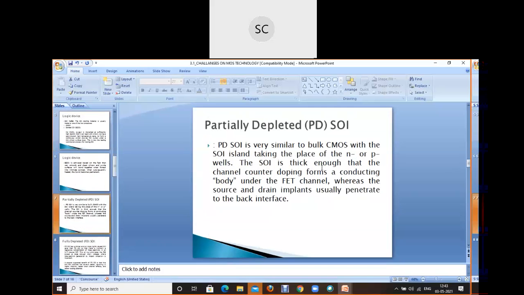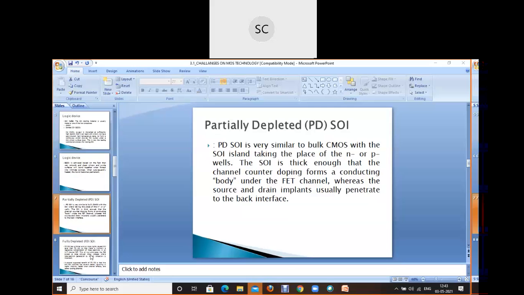The SOI is taken up, that is going to be the channel counter, is going to be doped, forms the conducting body under the FET channel, whereas the source and drain implant usually penetrate to the back interface. The important thing you need to write down is body under the FET channel, whereas the source and drain implant usually penetrate the back interface. And it is quite thick enough for the channel counter doping to form a conducting body.